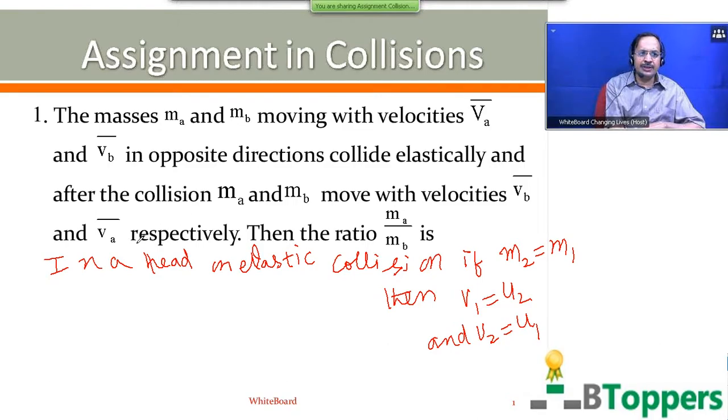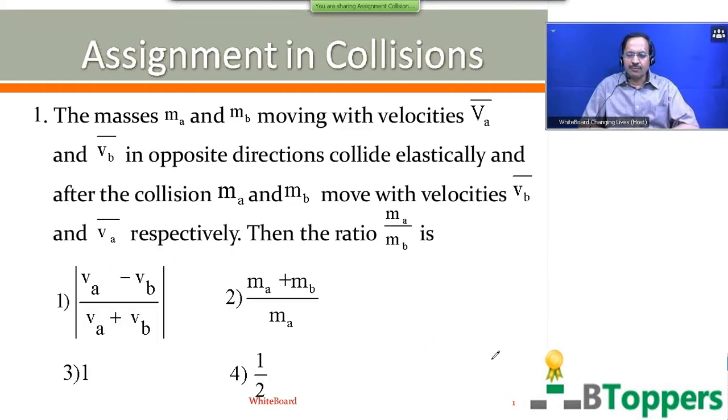Final velocity of second object B after collision is given to be equal to VA bar, which is the same as the initial velocity of the first object A before collision. That means you can observe that the velocities are exchanged after collision. Therefore, you can conclude that the masses must be equal. The ratio of the masses is 1:1. This question was given in one of the previous Kerala entrance examinations. So for the first question, the third option is the answer.